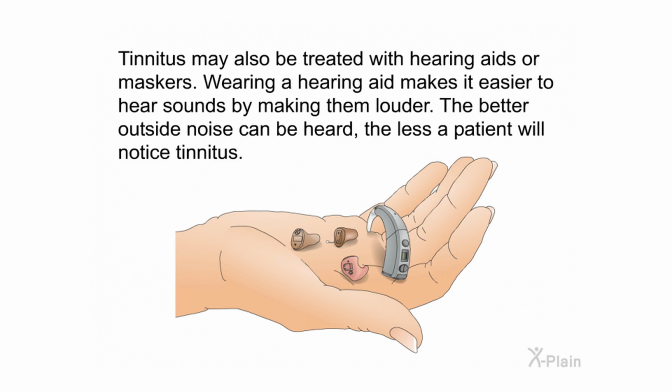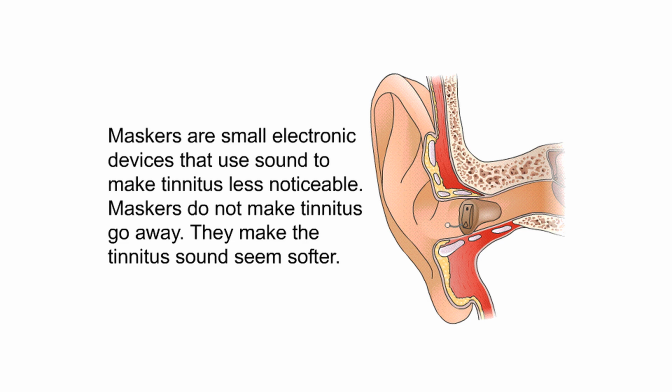Tinnitus may also be treated with hearing aids or maskers. Wearing a hearing aid makes it easier to hear sounds by making them louder. The better outside noise can be heard, the less a patient will notice tinnitus. Maskers are small electronic devices that use sound to make tinnitus less noticeable. Maskers do not make tinnitus go away, they make the tinnitus sound seem softer.